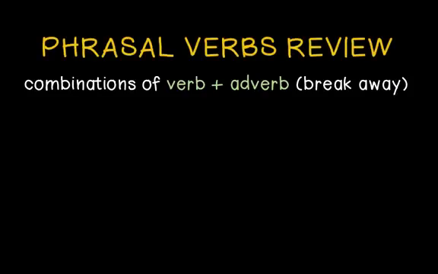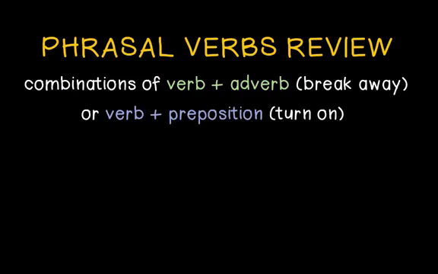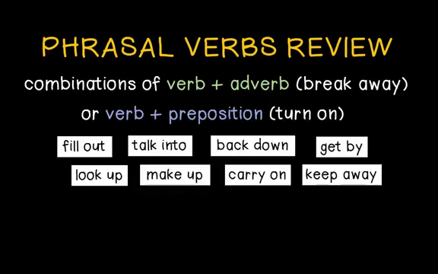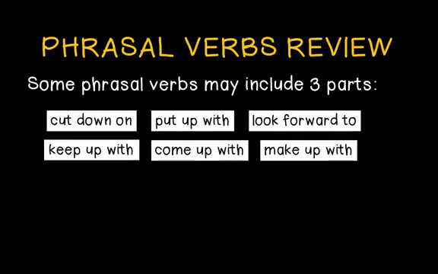Phrasal verbs are combinations of a verb and an adverb, like break away, or a verb plus a preposition, like turn on. Here are some other types of phrasal verbs. Some phrasal verbs may include three parts.